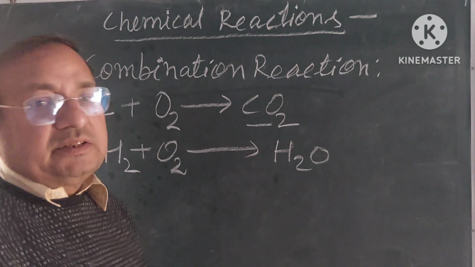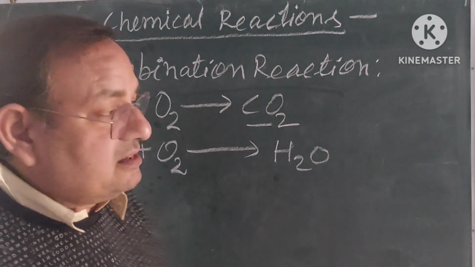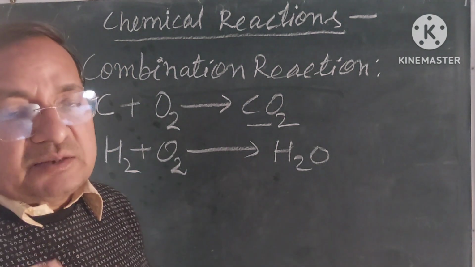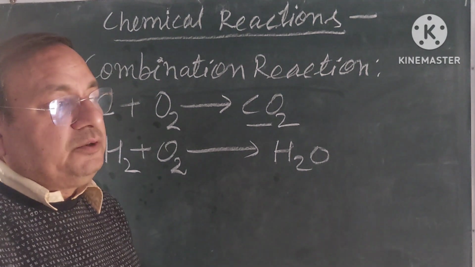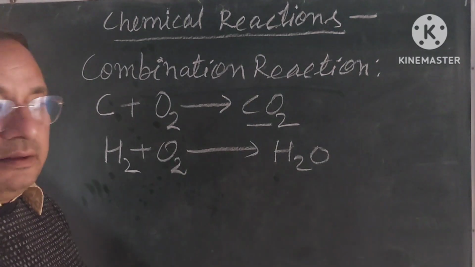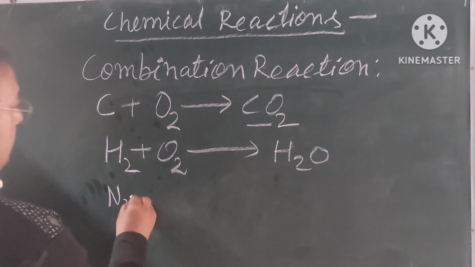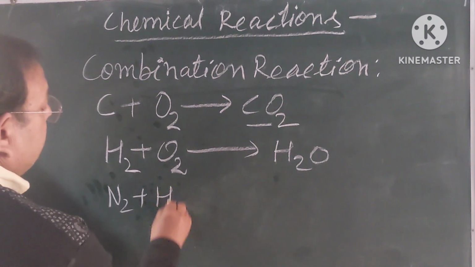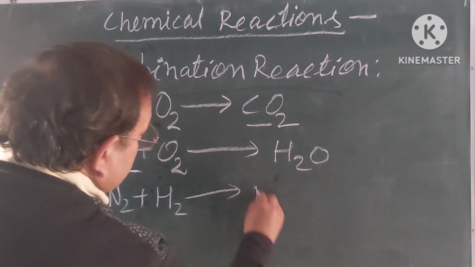As another example, I am going to give you the formation of ammonia gas, which is a pungent smelling gas. Now I am going to tell you how ammonia is formed. Nitrogen reacts with hydrogen and forms ammonia, NH3.